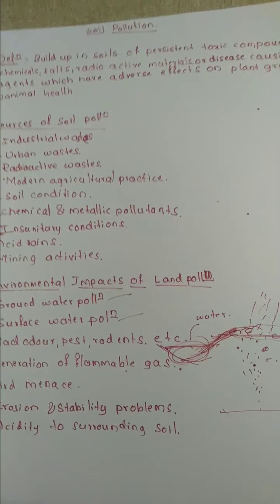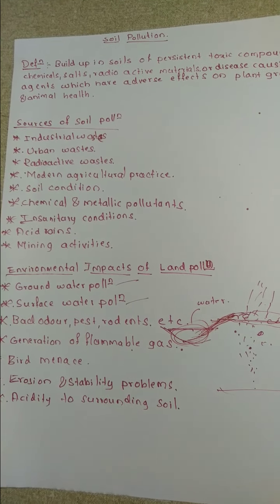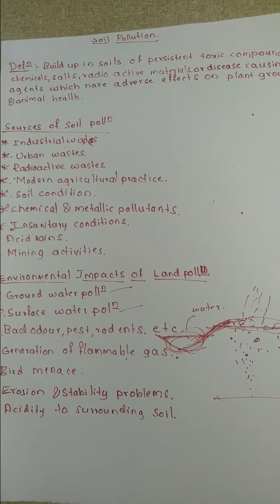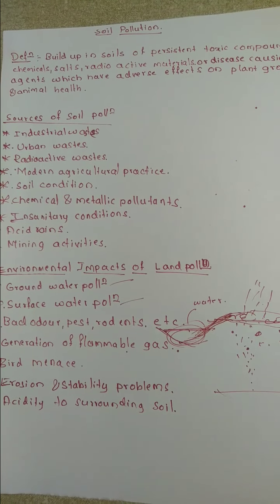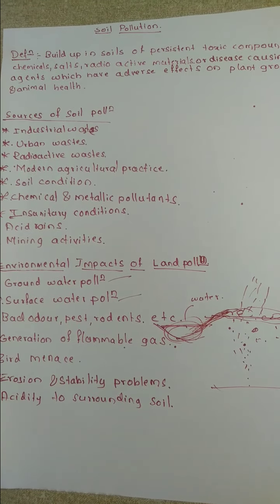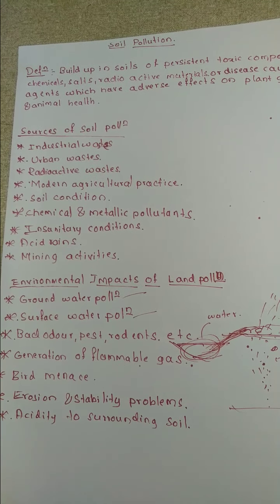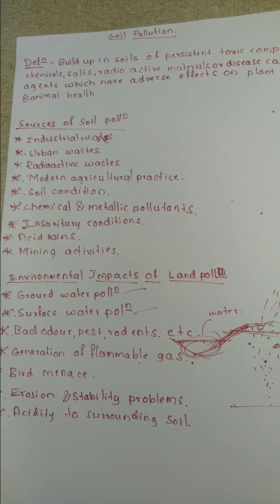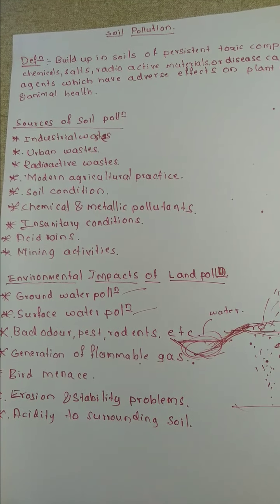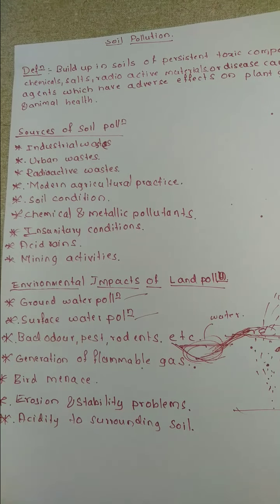In tomorrow's class we are going to study the different sources of solid waste, types of solid waste, and its physical and chemical properties. If time is available to cover physical and chemical properties, we are going to cover them also in the next class. So this is what we had regarding soil pollution.